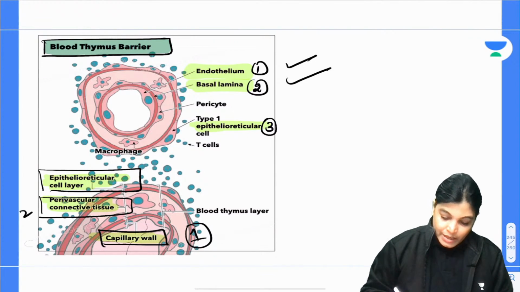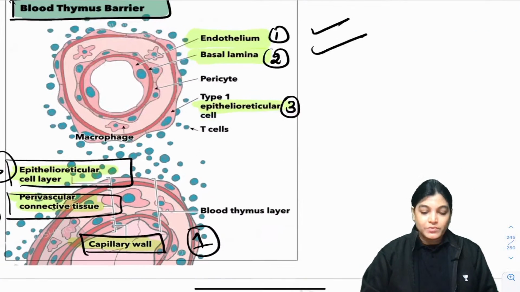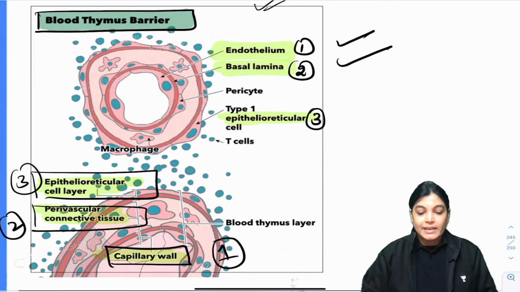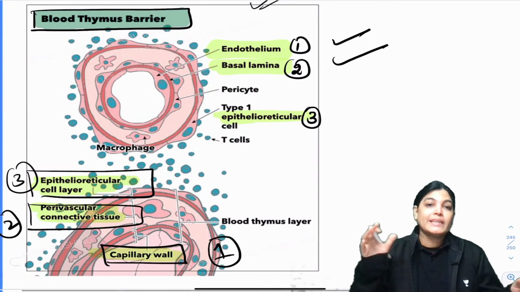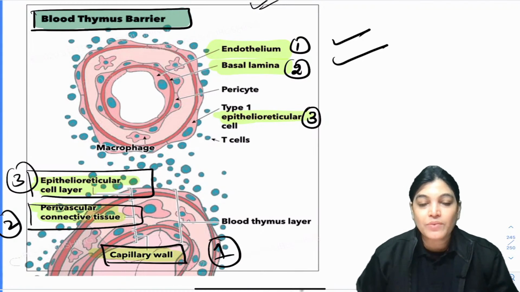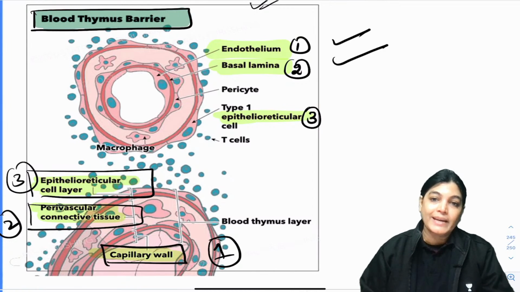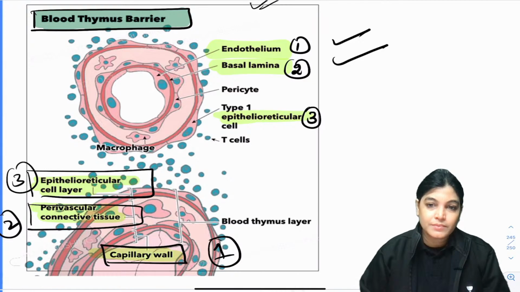So all these three layers together form the blood thymic barrier, which is very important in preventing interaction between the immature T lymphocyte, which is growing inside the thymus gland, and the blood antigen. So this is prevented by the presence of epithelio-reticular cells. So is the concept clear?